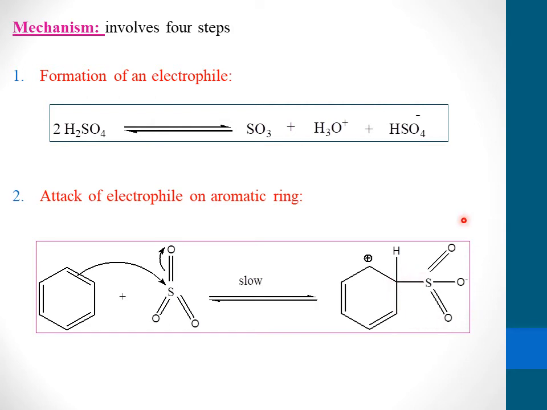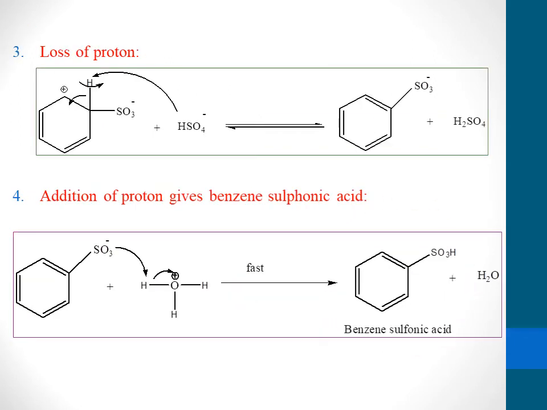Wherever this electrophile is attached, that carbon must possess a hydrogen, and because of the shift of this double bond, this carbon will acquire positivity. We can name it as a carbocation. And the next step is loss of proton.